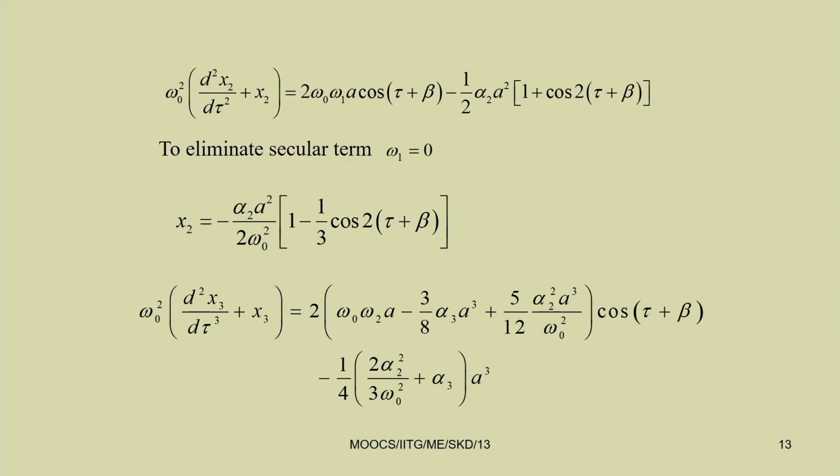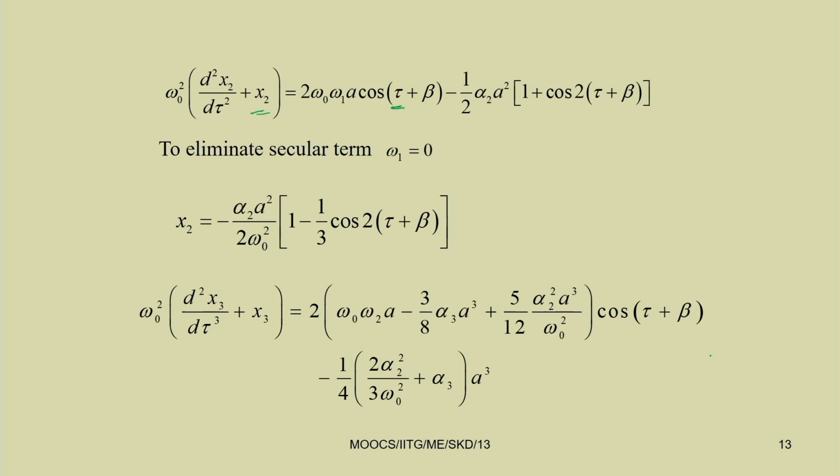In this case, you can see d square x 2 by d tau square plus x 2 equal to 2 omega 0 omega 1 a cos tau plus beta. Here the coefficient of x 2 equal to 1.